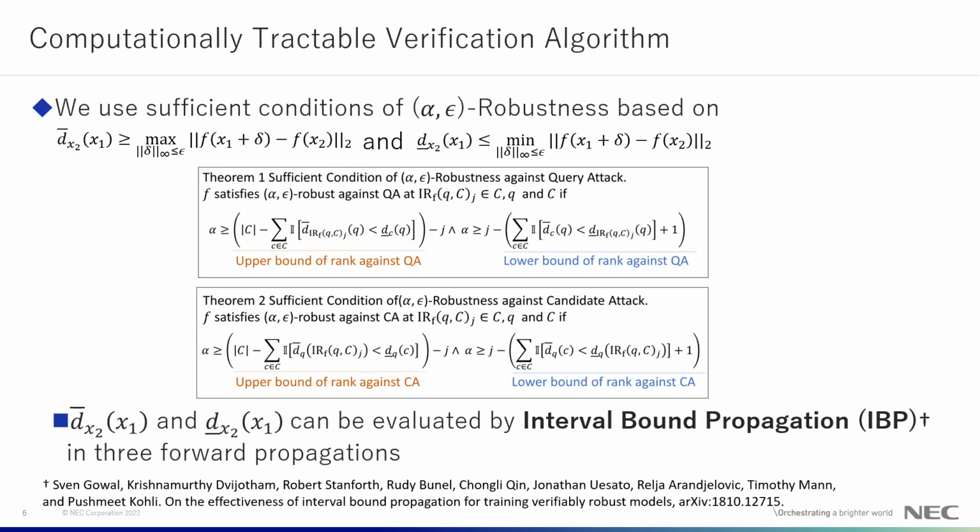Unfortunately, complete verification of alpha-epsilon robustness is computationally intractable. Thus, to recover tractability, we derive computationally tractable sufficient conditions of alpha-epsilon robustness and evaluate them. The sufficient conditions are based on upper and lower bounds of distance against perturbations. The bounds can be evaluated by the interval bound propagation algorithm, which obtains upper and lower bounds of model output through threefold propagations.